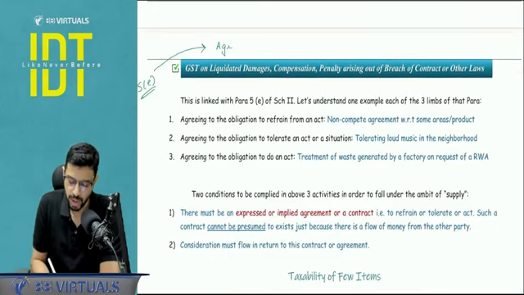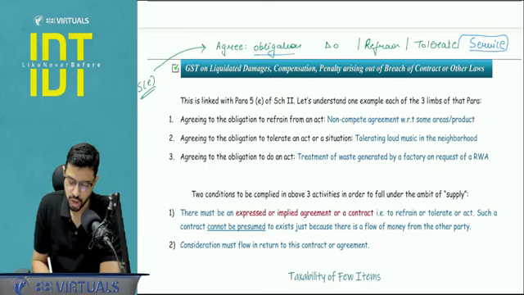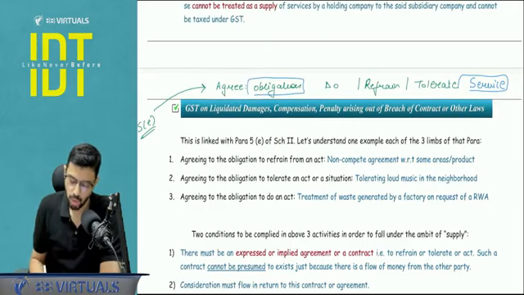whenever you agree to any obligation to do something, to refrain from doing something, or to tolerate something, this is termed as supply of service. Just a point to be noted that this obligation should not be illegal, and two more conditions. First is the consideration requirement, which is not to be said again. Obviously you need a consideration.